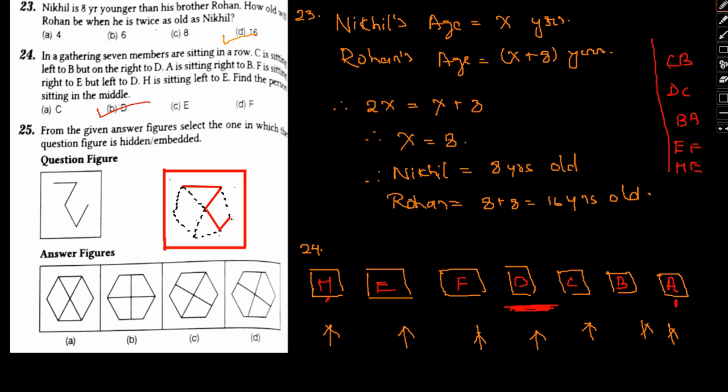If we go through the figure itself, then we can see this is more or less similar to option A. We have simply extended the same. Just let me give you an idea. If I join these two, if I join this here, if I bring this down here, again I bring it here and here, see, in option A the same thing will be found. Option A will be our answer.